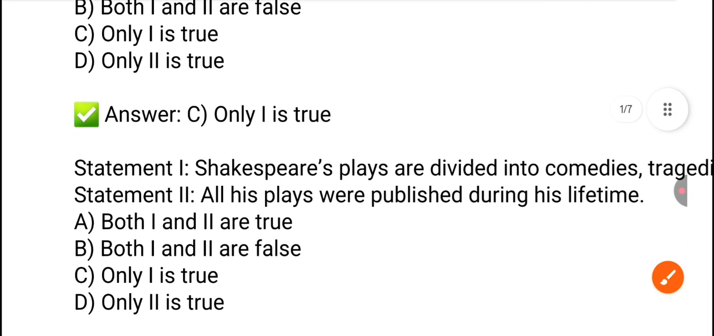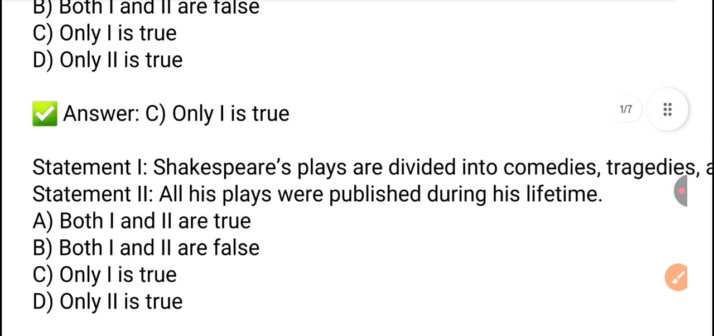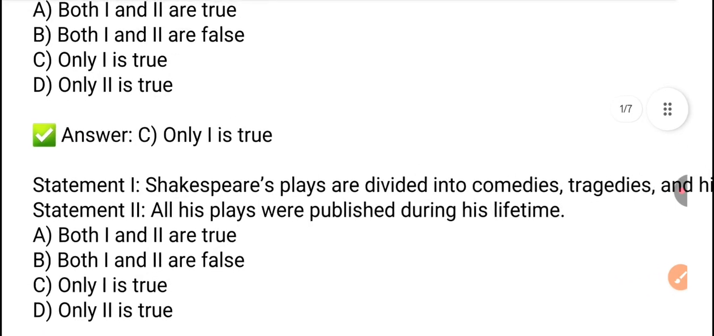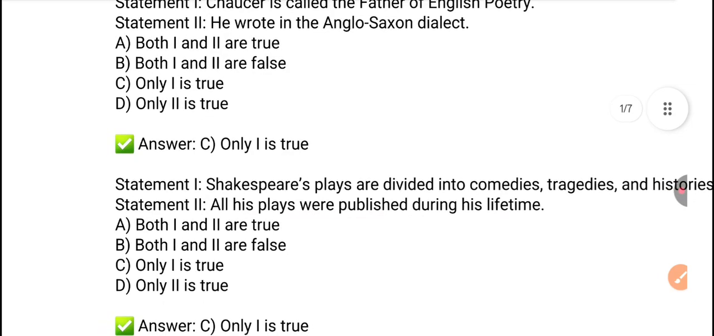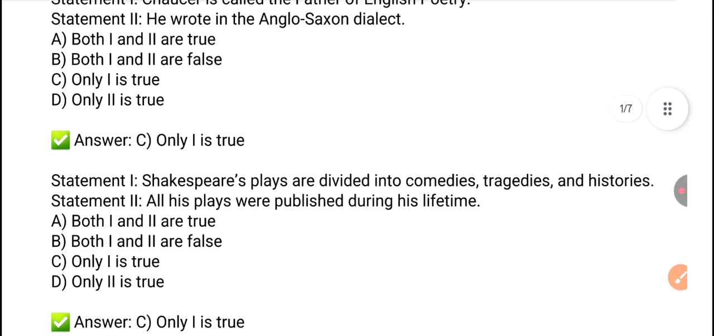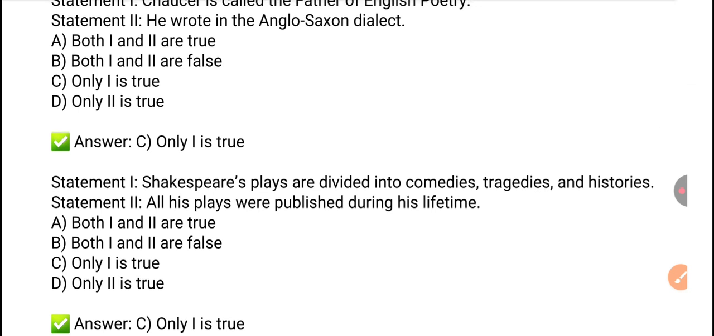Next question. Statement number 1: Shakespeare's plays are divided into comedies, tragedies, and histories. And statement number 2: all his plays were published during his lifetime. So here also the second statement is incorrect, because some of his plays were published after his life. So statement number 1 is correct. Shakespeare's plays are divided into comedies, tragedies, and histories. So option C is the right answer.